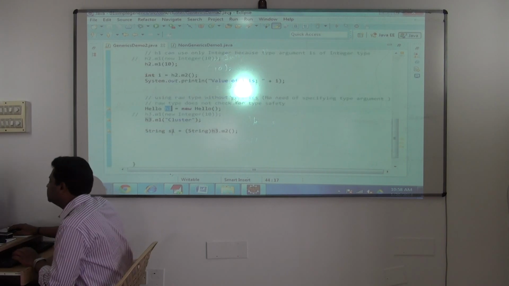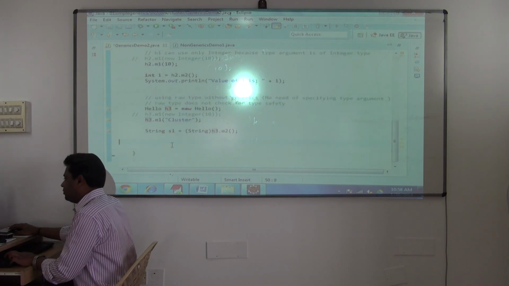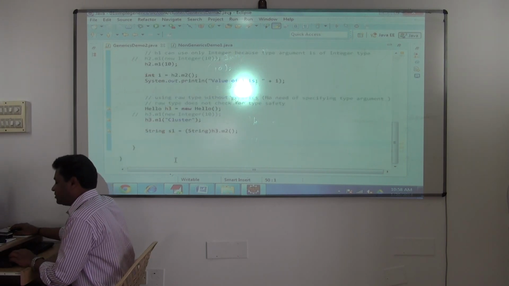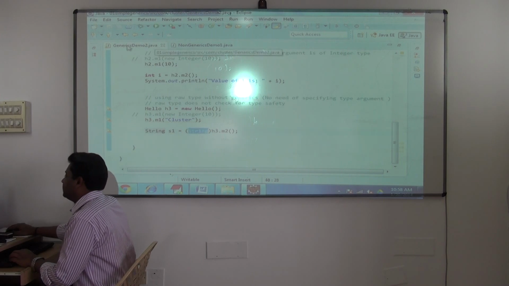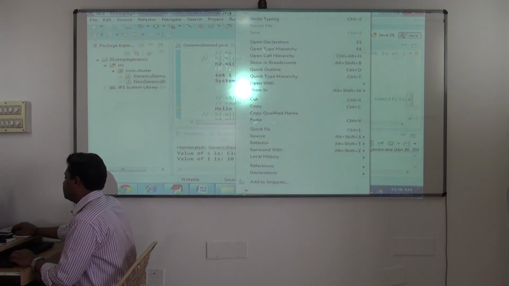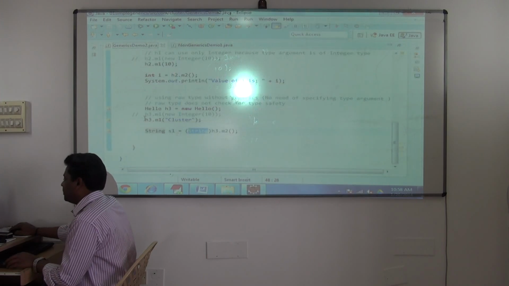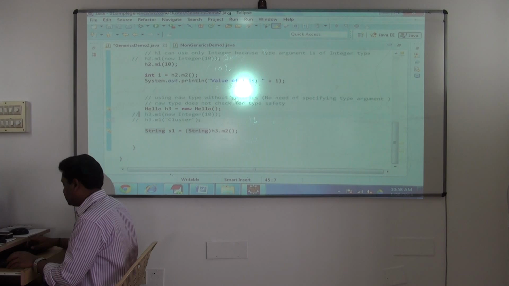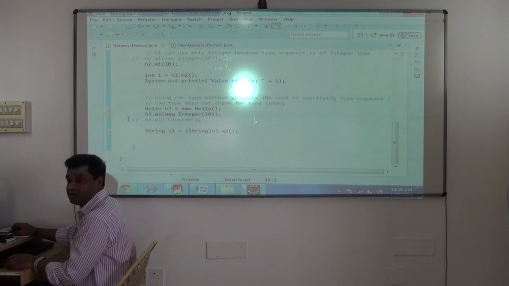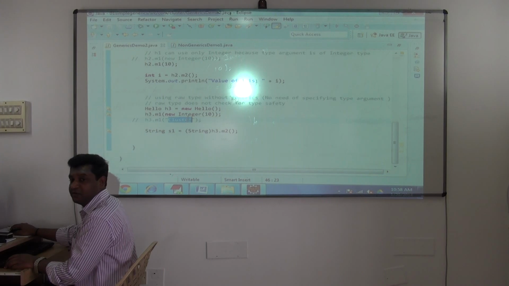Understood? Yes, again it works. This is not a problem, but again you should be very cautious here. See, this will work, but by chance, I'll comment this now. And in h3, what object did I get now? Integer. I commented. String I commented. Now in h3, I'm having what? Integer. But I'm typecasting to what?